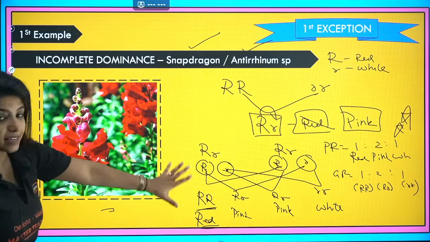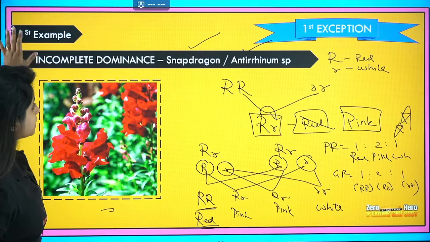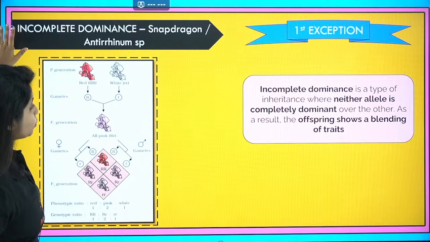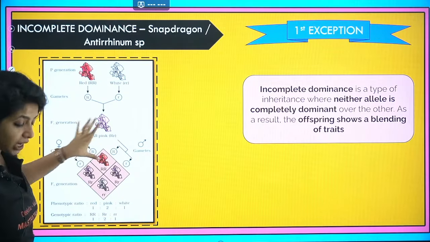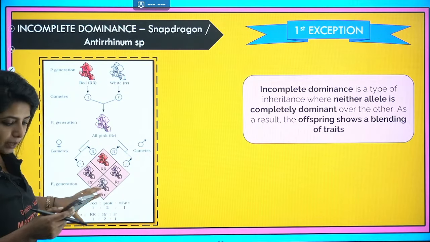Okay? So this is about incomplete dominance, and let's see if we have any question on the basis of it. So my dear children, you can make the Punnett square and try to explain, okay?